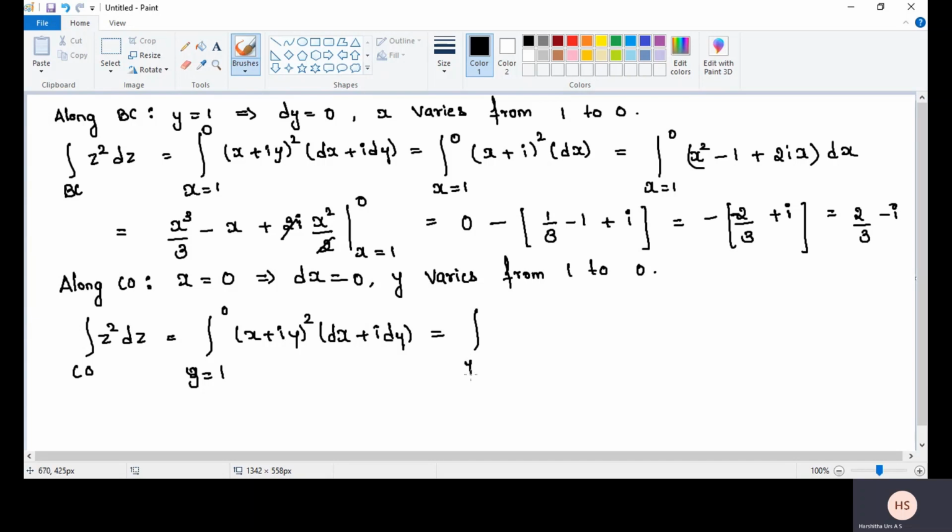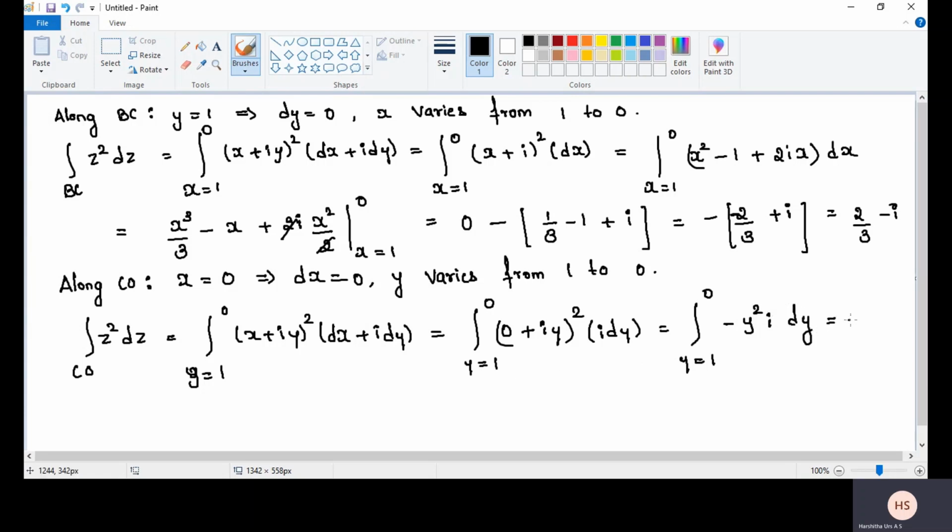With x value 0, that is the integral from 1 to 0 of (i into y) whole square into dy, which is the integral from 1 to 0 of i square y square i dy, with i square minus 1.